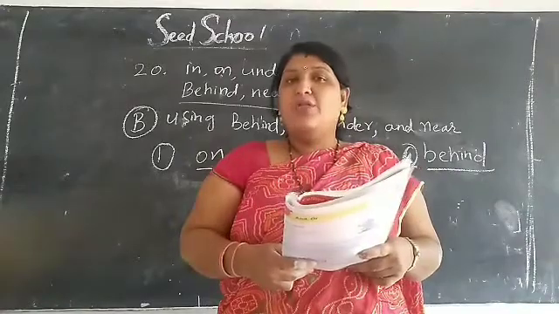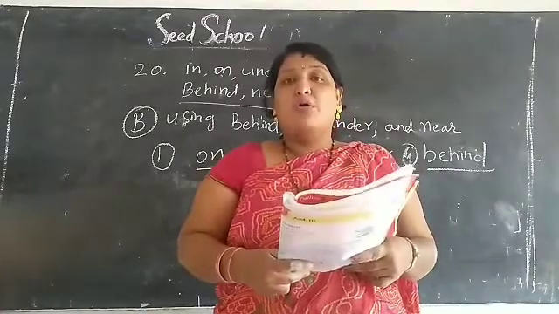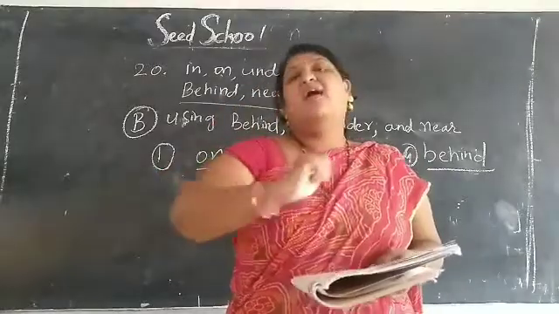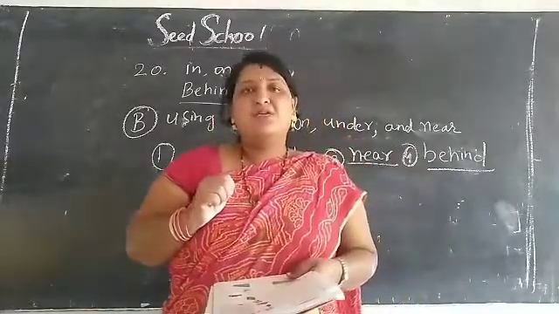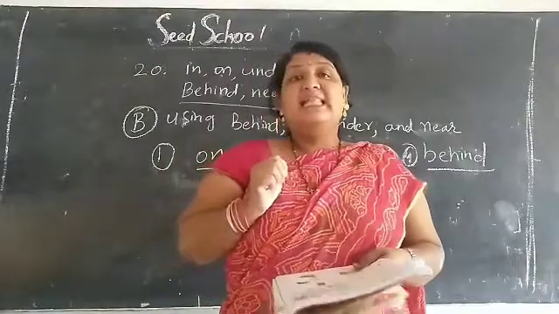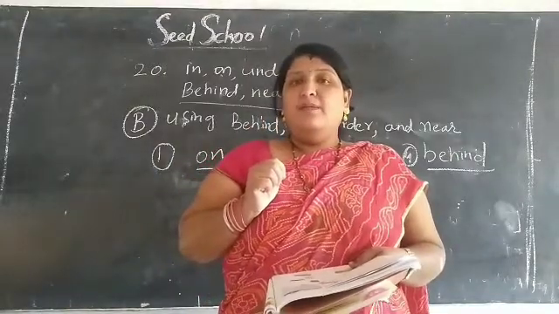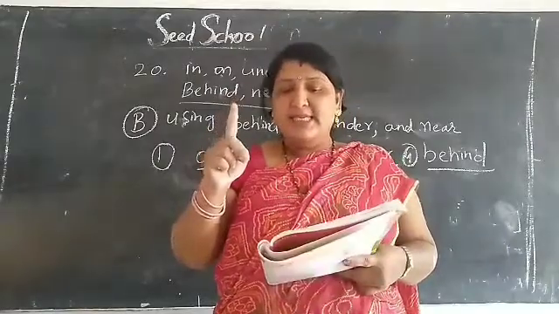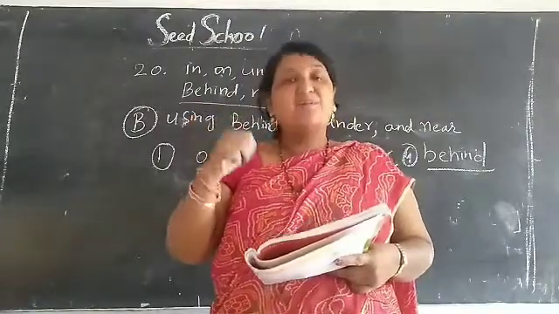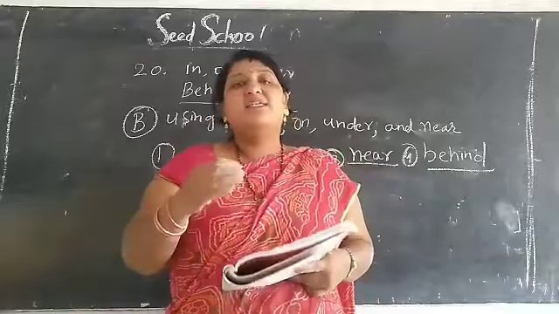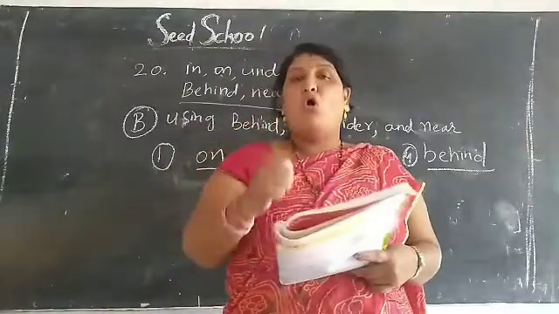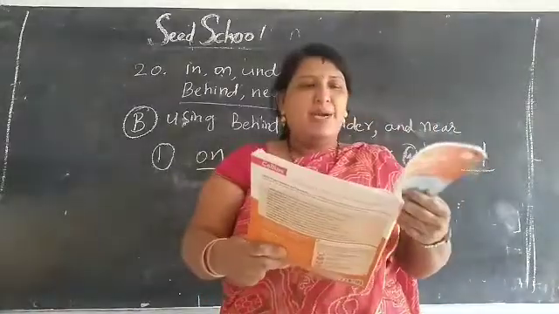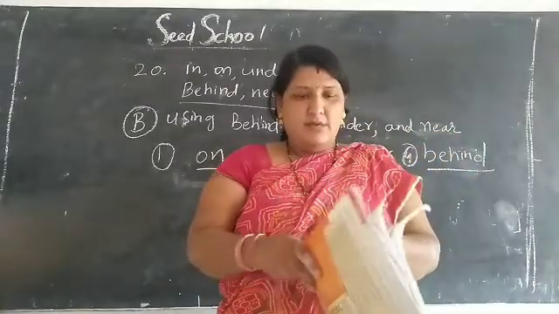I am sitting on the car. This is wrong. What is the right one? I am sitting in the car. Understood, children? I am sitting in the car. Understood? In, on. The book is on the table. I am sitting in the car. This is the correct form, in, on. Understood, children? So children, your lesson is done.